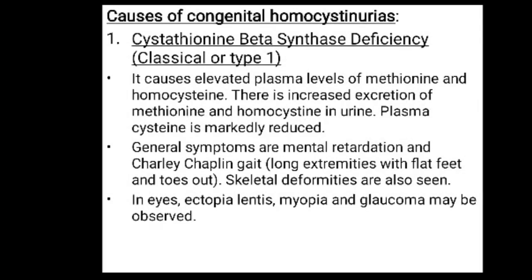Then causes of congenital homocystinuria. Cystathionine beta synthase deficiency is called the classical type or type 1. Type 1 congenital homocystinuria causes elevated plasma levels of methionine and homocysteine, and there is increased excretion of methionine and homocysteine in the urine. General symptoms are mental retardation and Charlie Chaplin gait, like the body position is Charlie Chaplin type, so it is called Charlie Chaplin gait.